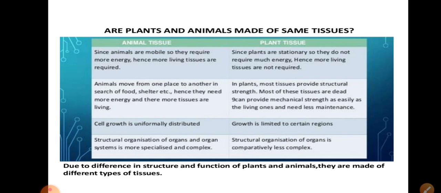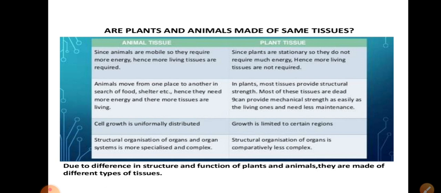Whereas if we take the example of plant tissue, since plants are stationary, they do not require much energy, hence more living tissues are not required. In plants, most tissues provide structural strength, and most of these tissues are dead, so they provide mechanical strength as easily as the living ones and need less maintenance as compared to animal tissue. Growth is limited to certain regions. Structural organization of organs is comparatively less complex than in animal tissues.